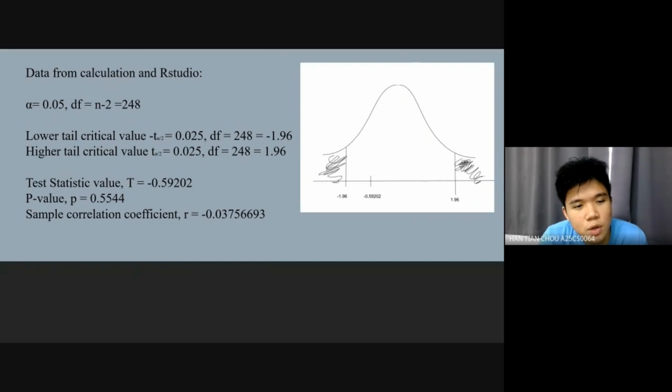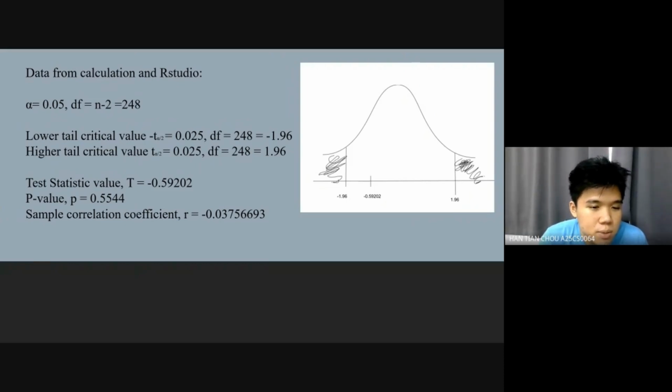So the lower tail critical value is negative 1.96, and the higher tail critical value is 1.96, getting from the T distribution table. So the calculation from this is from RStudio. The test statistic value T is equal to negative 0.59202, which we use to say whether the null hypothesis is fail to reject or reject later.